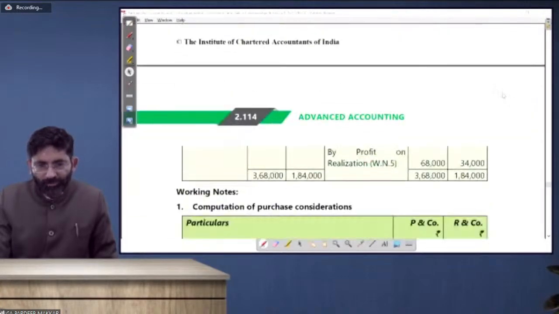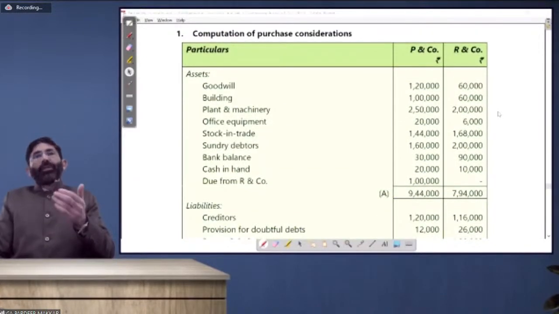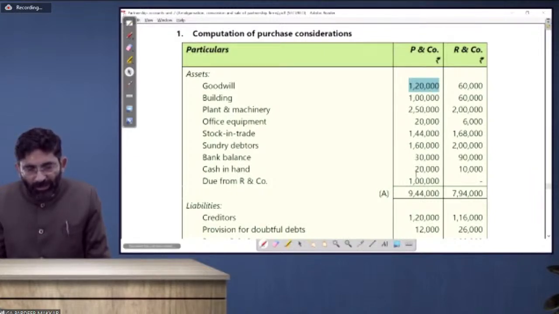Now see the purchase consideration, just like we do in amalgamation. The value at which assets are taken over will be entered here. So see here, goodwill is taken at rupees 1,20,000, that is given to you. Building 1 lakh, plant and machinery, office equipment, stock, debtors, bank balance, cash in hand and due from X and R and Company. So all that is taken over.